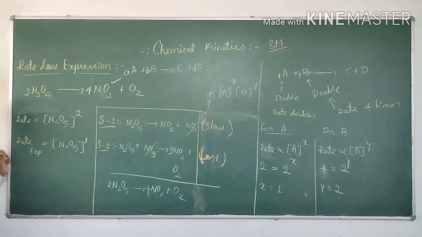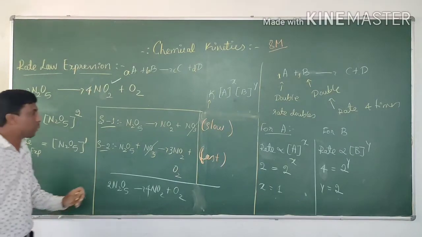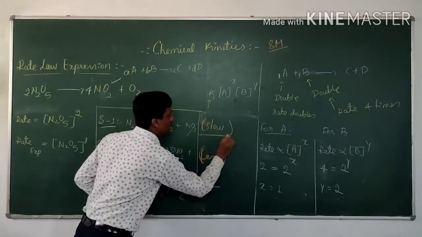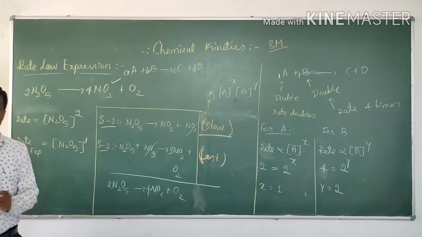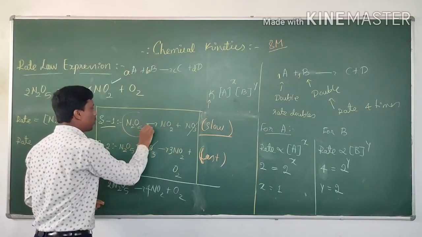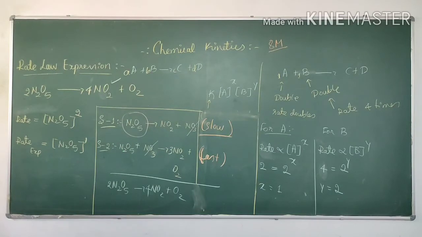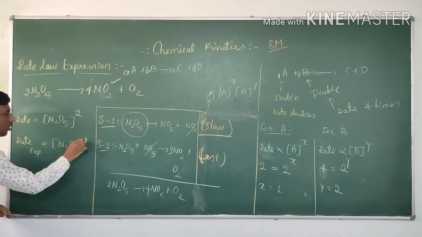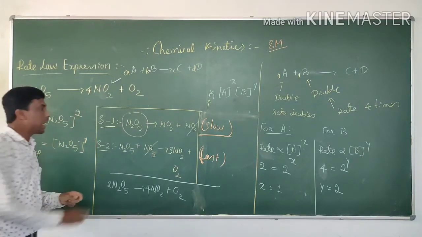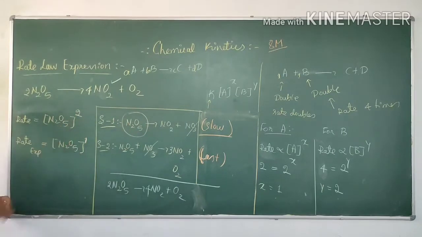Why 1? Because rate of reaction always depends upon the slower step of the mechanism. In the slower step, only one N2O5 molecule is there, not 2 molecules of N2O5. Since there is only one N2O5, the exponent value is 1, not 2. If 2 N2O5 had come here, the exponent value would have been 2.